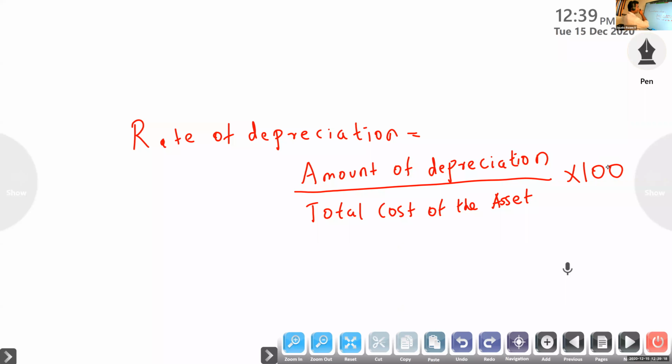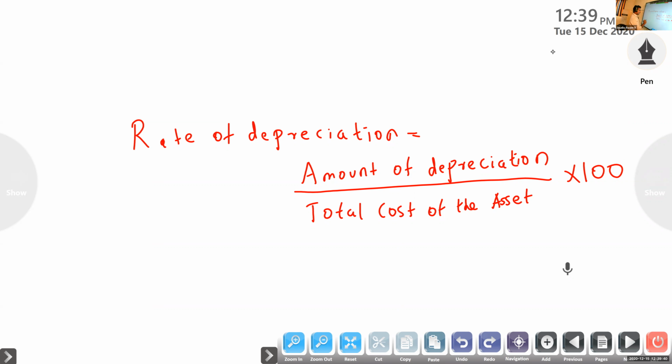So how to calculate the amount of depreciation? Annual depreciation is original cost minus scrap value, divided by the estimated useful life of the asset.